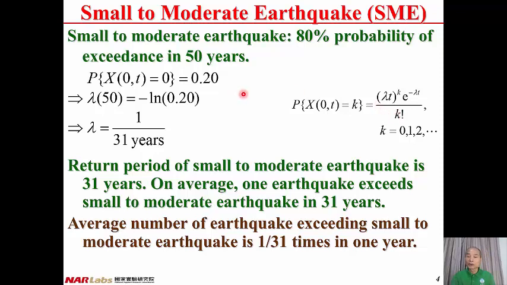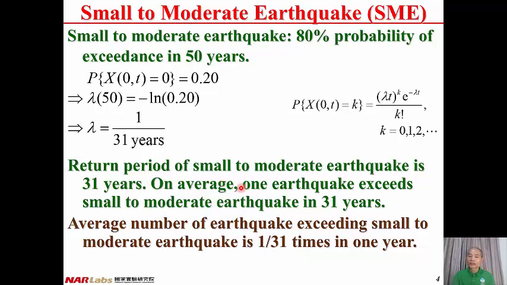Therefore, we have exponential minus lambda t equal to 0.2. Taking the natural logarithm of both sides of the equation, we have minus lambda t equal to natural log 0.20, and then lambda t equals minus natural log 0.20, with t equal to 50 years. From this equation, we can solve for lambda equal to 1 over 31 years. Therefore, in 1 year, the average number of earthquakes exceeding the small to moderate earthquake is 1 over 31 times in 1 year.